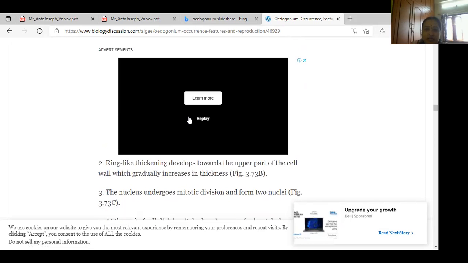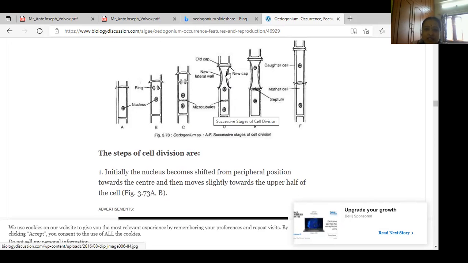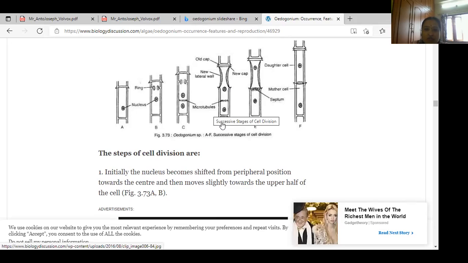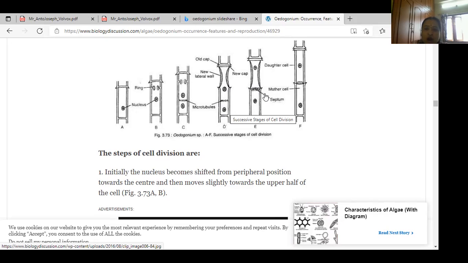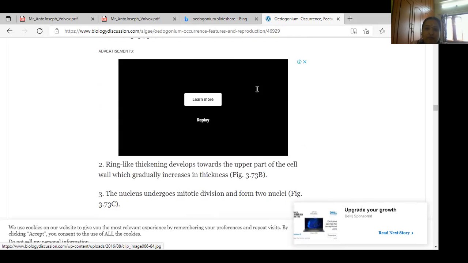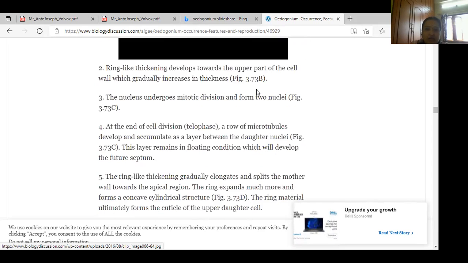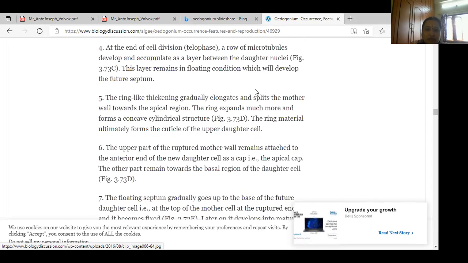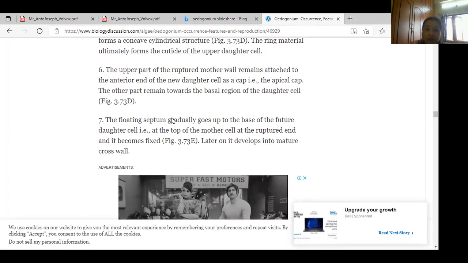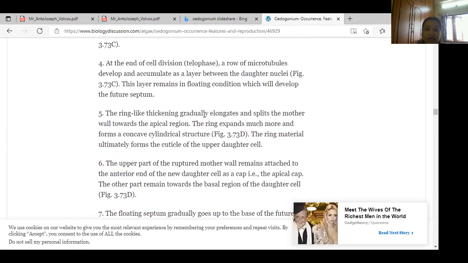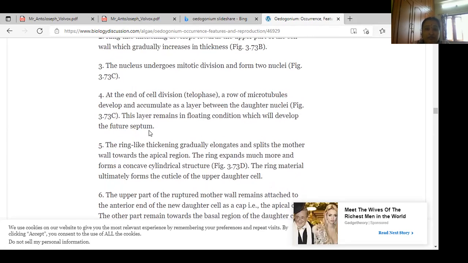See, girls, one nucleus moves from here, another one moves. The cell plate moves from the other side to form the septum. What is this one in the middle part called? What is the name of this one? Septum. Did you understand that, septum? Yes or no? Anyone to respond? Yes, ma'am.